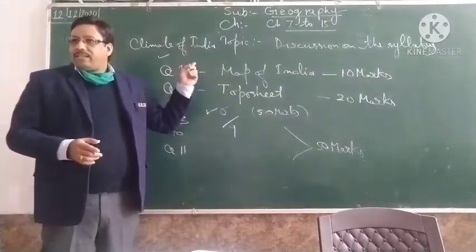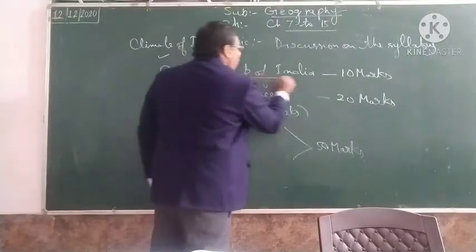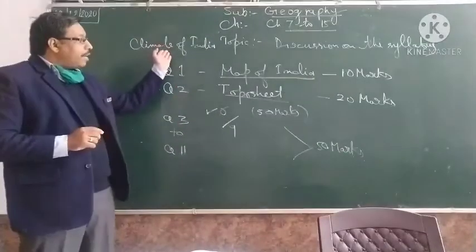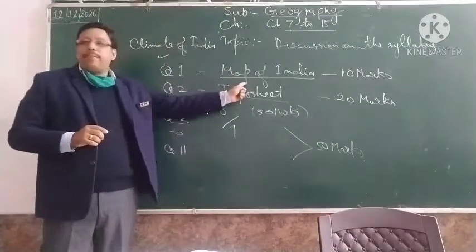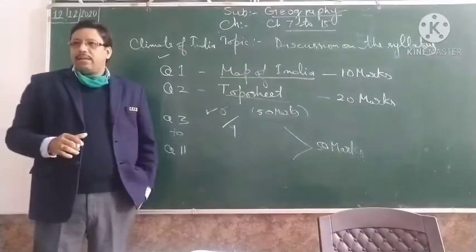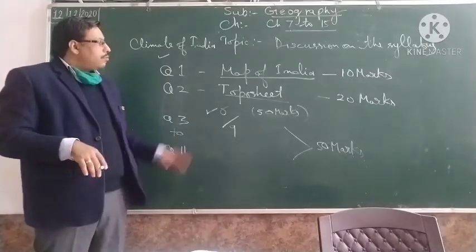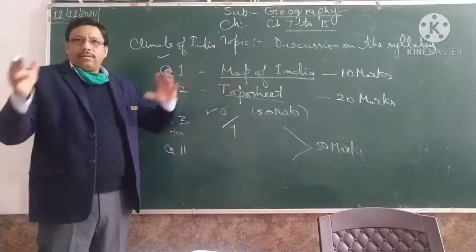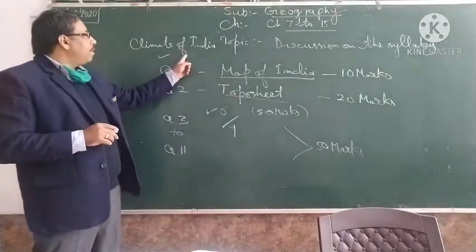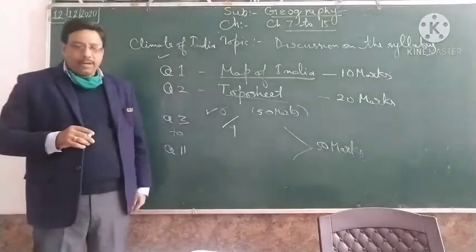important. And this chapter, Climate of India, will help you in the map of India also, in the topo sheet also. If you have a thorough knowledge of the climate of India, then it will help you to prepare your map also. What kind of climate do we have in which part of the country and how that climate is determined by the physical features. So this will help you to have a correlation with these chapters also. So never skip this chapter, Climate of India, and it is very interesting also, simple things to remember.